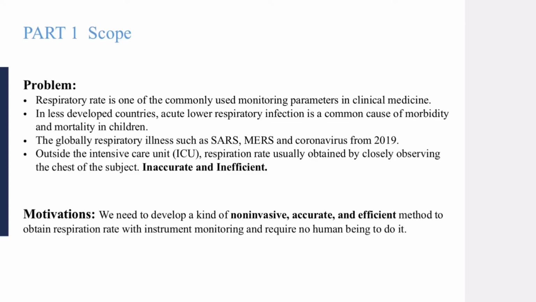From 2003 to 2020, there were already 3 different kinds of respiratory illness outbreaking globally, which are SARS in 2003, MERS from 2014, and COVID-19 from 2019. As a kind of respiratory illness, respiratory rate monitoring is clinically significant during treatment for COVID-19. However, outside the ICU, respiratory rate is usually obtained by closely observing the chest of the subject, recording the breath. This counting chest movement method is inaccurate and inefficient.